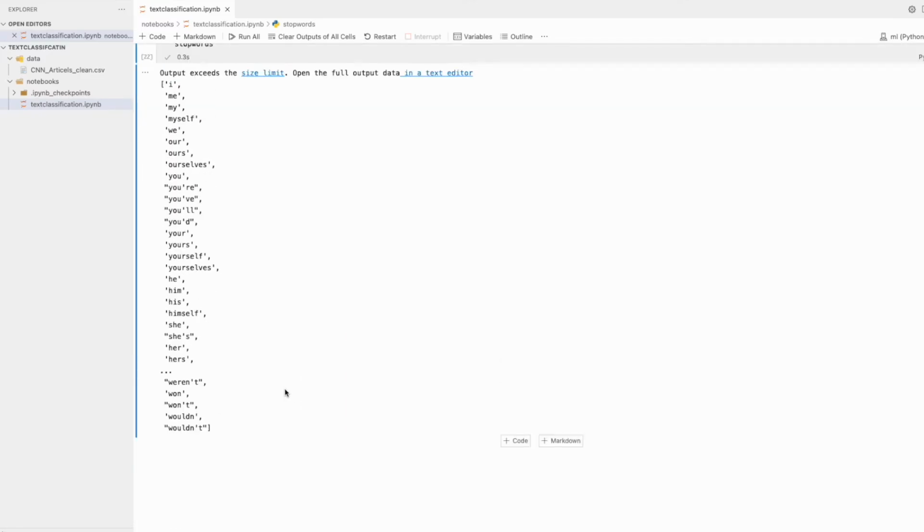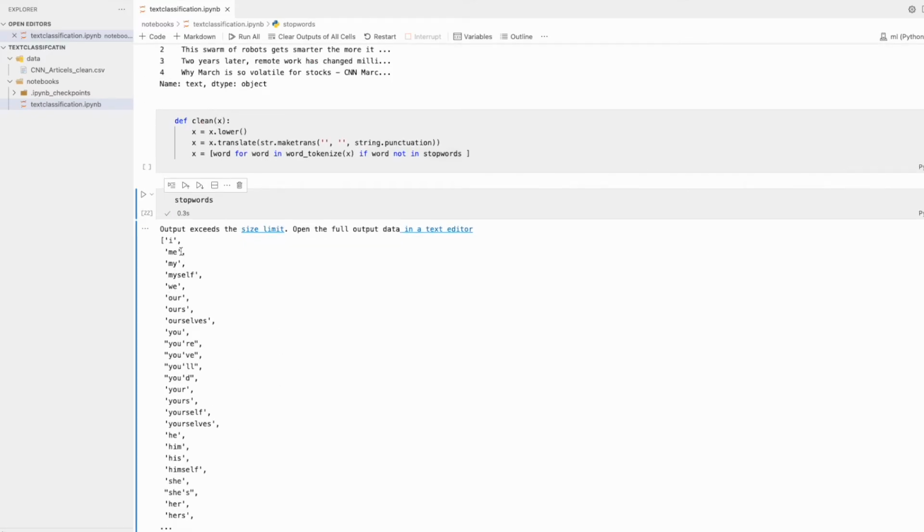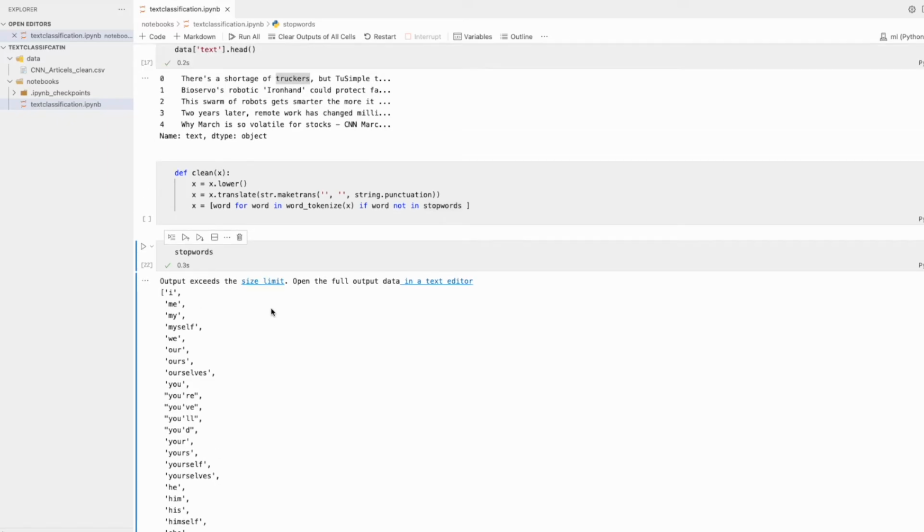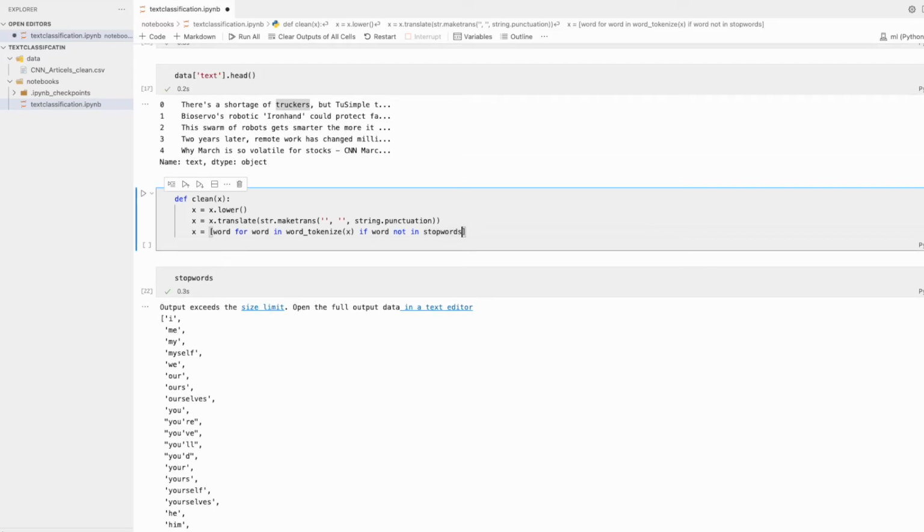As you can see, these are the stop words, like I, me, my, myself, we, our. These are words which are not contributing anything significant in the machine learning process, so we are just removing them. So if you see this line, the whole line is saying that we are looping through these word tokens, and first we are checking that if this token is not in the stop words, right? Then we convert that into a list.